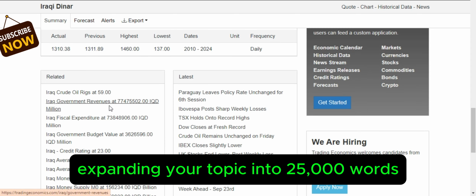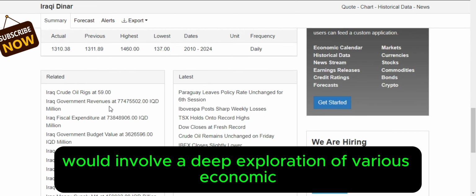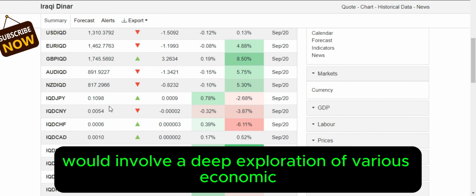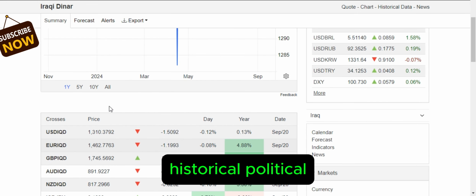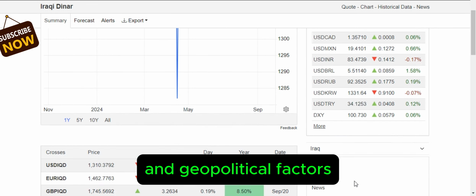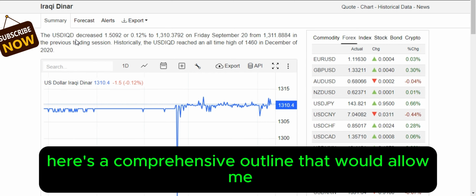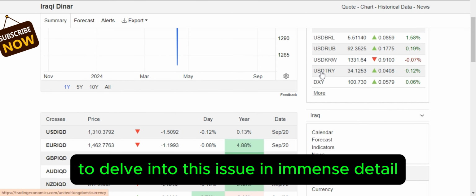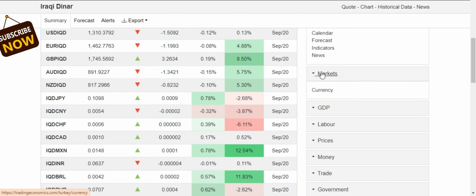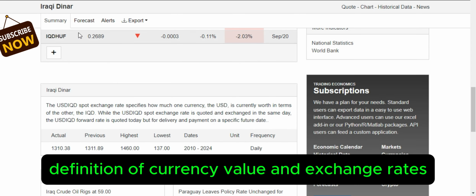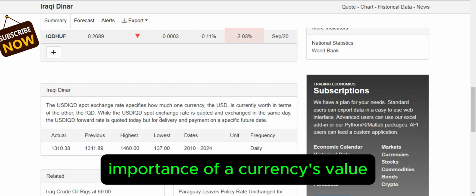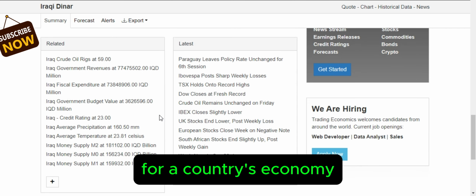Expanding your topic into 25,000 words would involve a deep exploration of various economic, historical, political, and geopolitical factors that influence currency valuation. Here's a comprehensive outline that would allow me to delve into this issue in immense detail. Definition of currency value and exchange rates. Importance of a currency's value for a country's economy.